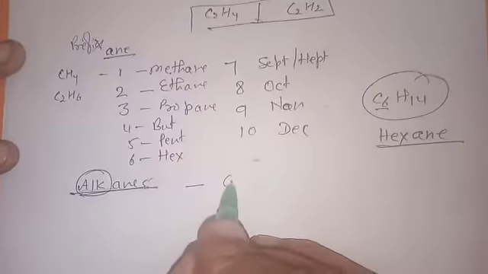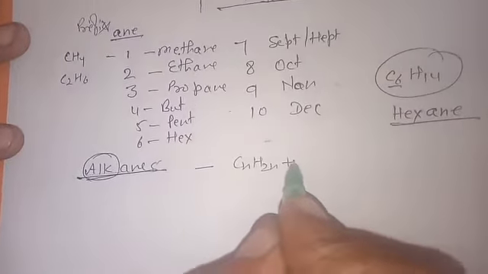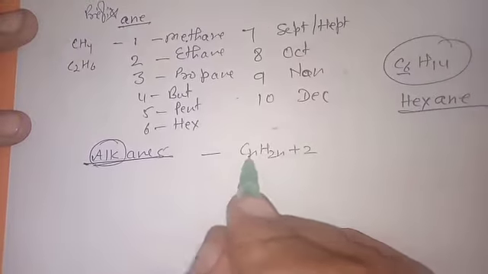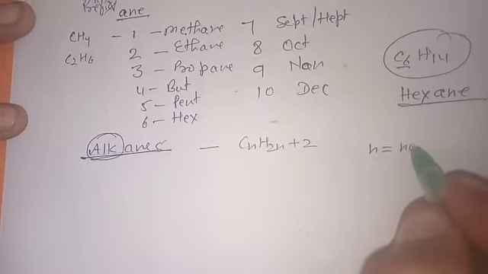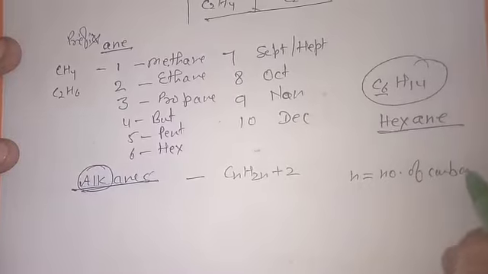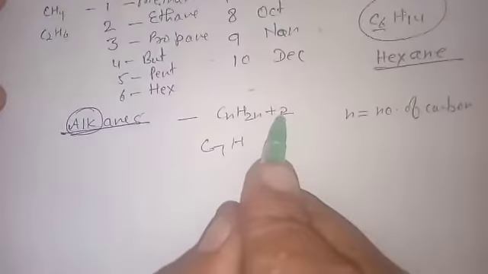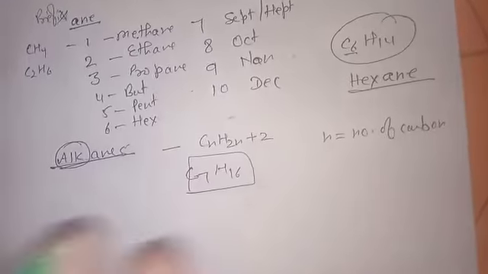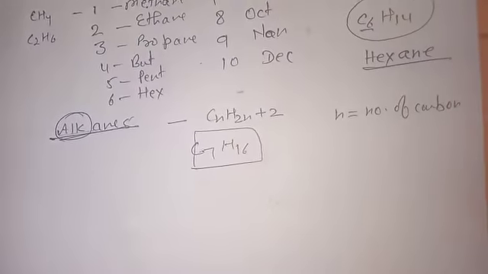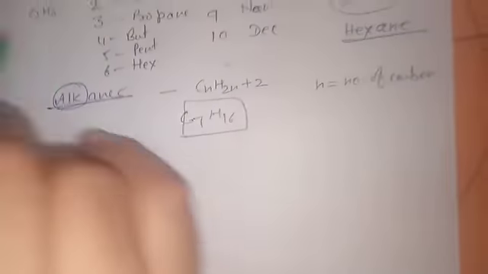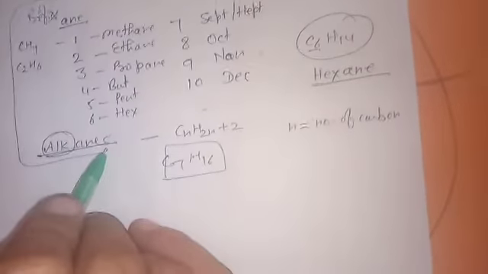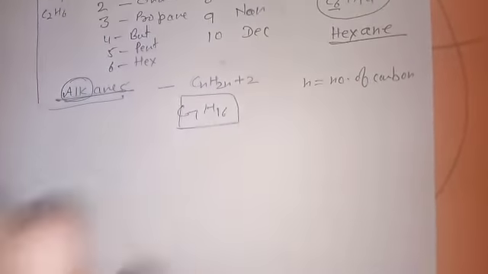The general formula for alkane will always be CnH2n+2, where n is the number of carbons. If we have 7 carbons, what will be the hydrogen? Hydrogen will be double plus 2, that is 16 hydrogens. And if you draw the structure, you will see all carbons are singly bonded. So this is for alkanes, or you can say the saturated series.